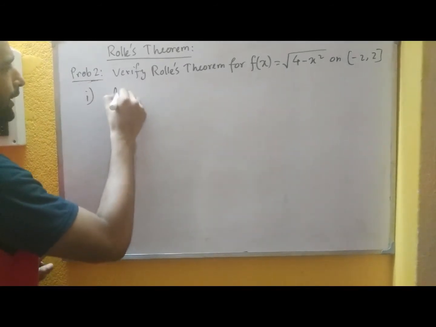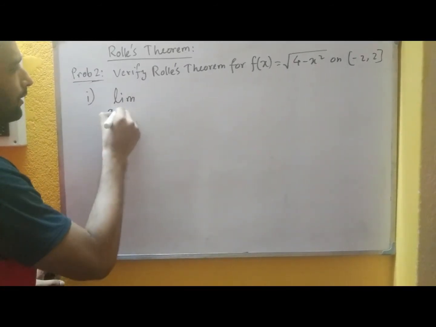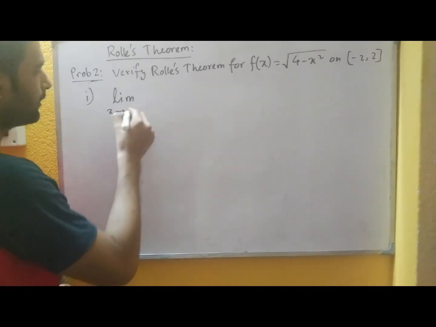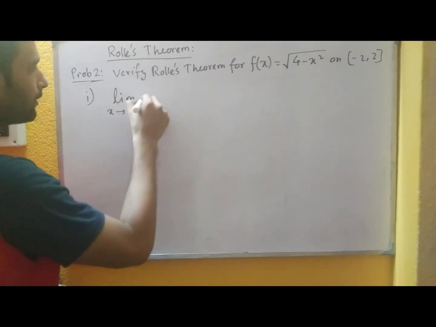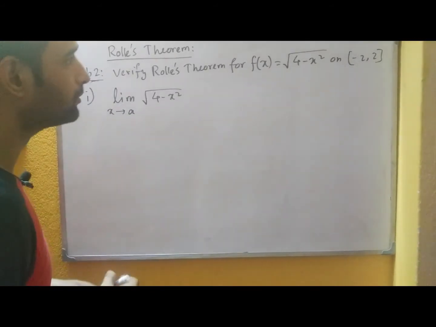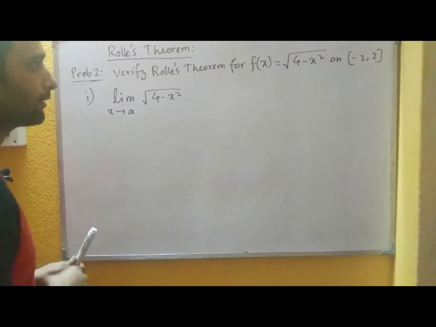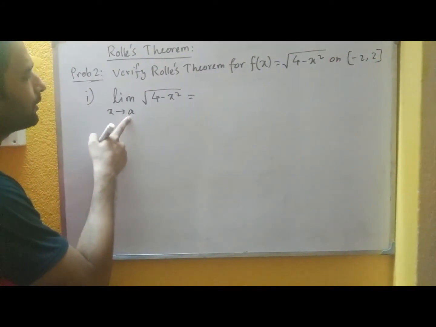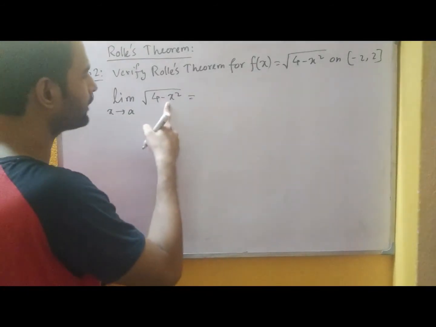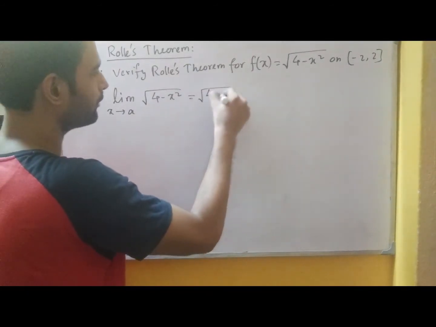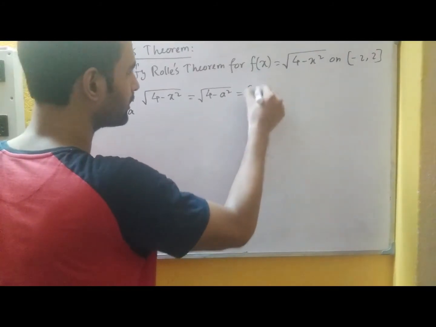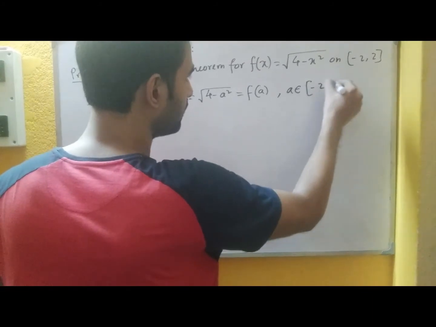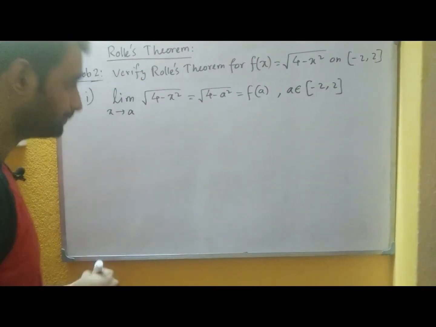But still, let us check it using the limit criteria, that the limit of the function at some point a in the domain will be equal to the functional value at that point. So if you evaluate the limit, you can easily put the value x equals a here. So the limit should be root of 4 minus a square, which is the functional value at the point a, where a we have taken as any point within the interval.